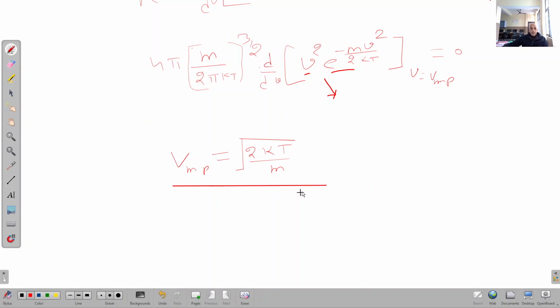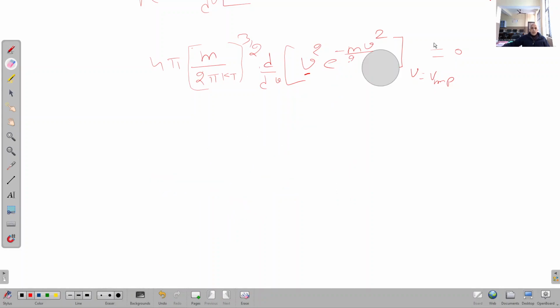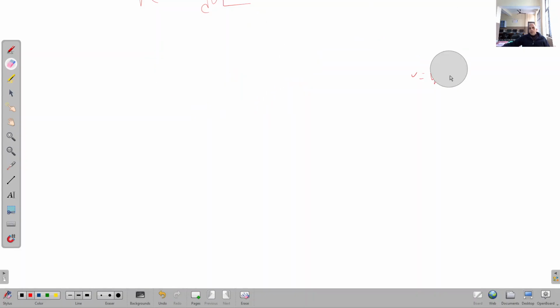Now we have derived expressions for all the three speeds that were asked in the question paper: root mean square speed, average speed, and most probable speed. So what are the expressions? The last one was v most probable, equal to under the root 2 kT upon m.